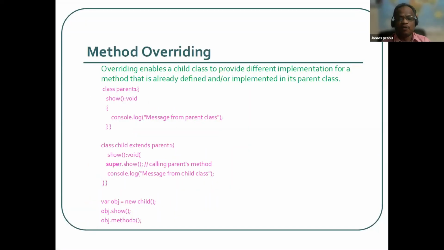Next, method overriding. This is also a relationship between the parent and child. If parent and child have the same method, we give importance to the child and extend that method. In the parent class, we have a show method, and in the child class, we extend the parent class. That's why we automatically get this show.